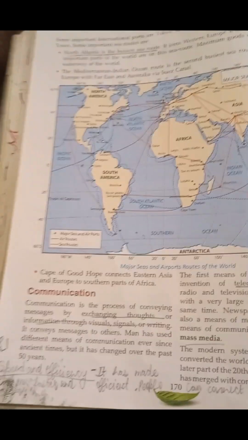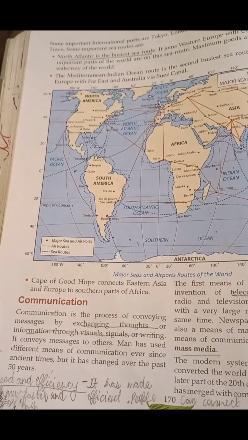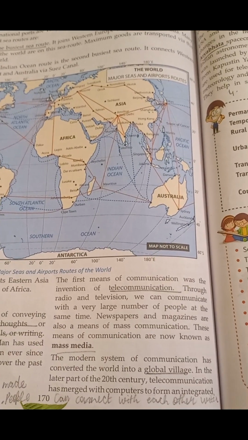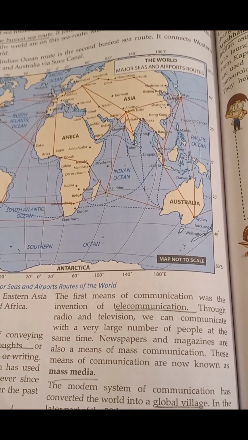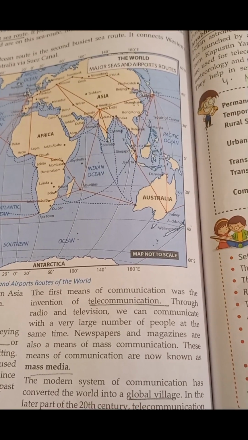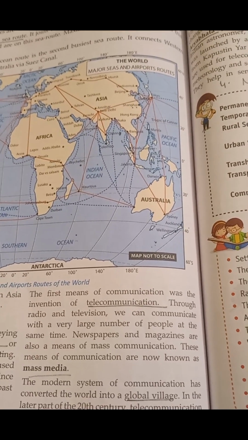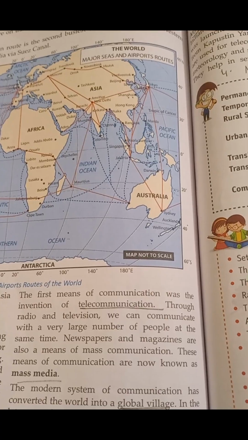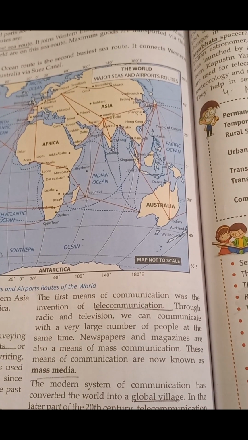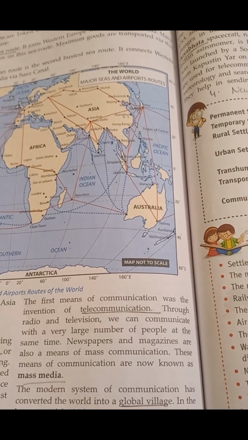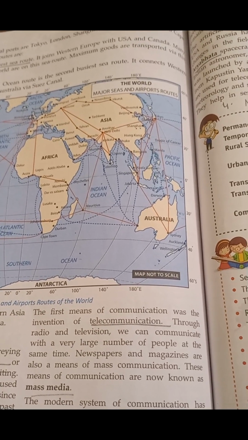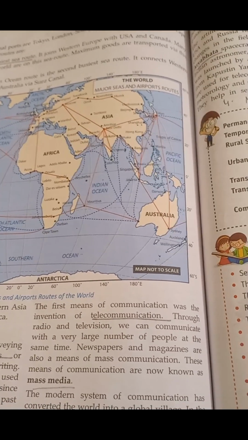The last topic, communication. Communication is the exchange of thoughts and ideas between people. The first means of communication was the invention of telecommunication. What is mass media? Giving your ideas to masses of people is called mass media, and that can be done through television, radio, newspaper, magazine, etc. The modern system of communication has converted the world into a global village. Global village means that even if a thing is happening in the UK, we know it in India. That means global village.